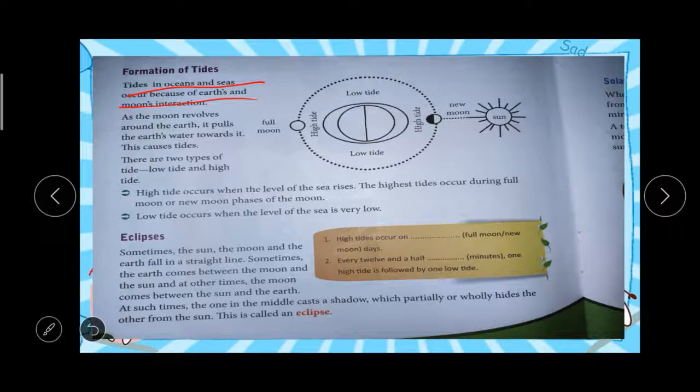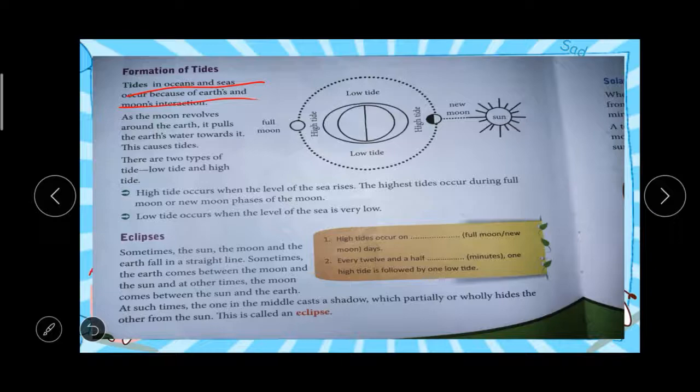Because the earth is rotating around the sun and the moon is rotating around the earth, right? The moon is the satellite of the earth. While rotating, the moon will pull the water towards it. That pull causes tides. There are two types of tides, low tide and high tide. High tide occurs when the level of the sea rises.